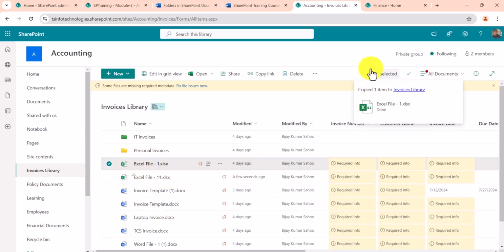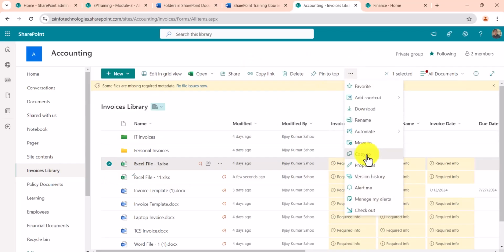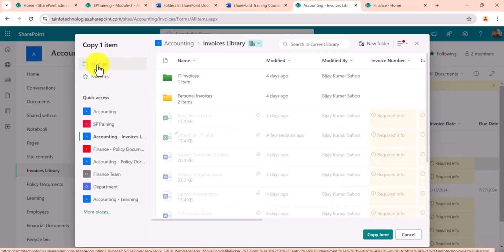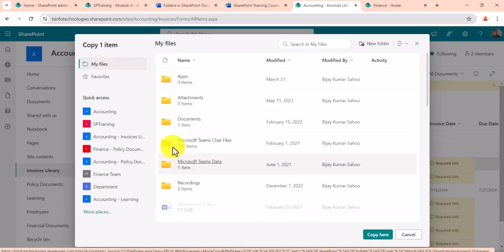Now you see here, once you click on keep both, a -11 file got created. Now the same file, let's say I will copy it. I'll say copy it, and you have other options. Let me quickly show you. This is for the OneDrive. We will not go to the OneDrive, because in OneDrive you can also click on this, and then your OneDrive will have that folder. Let's say you copy to attachment, the file will be moved to the attachment folder.